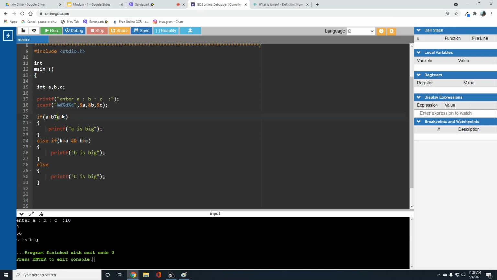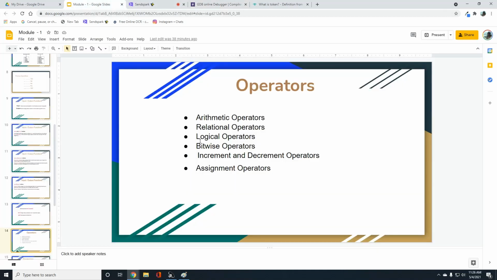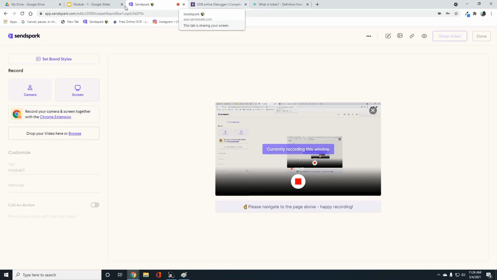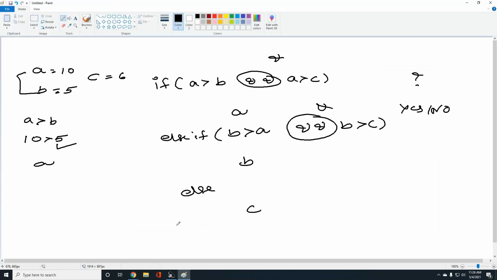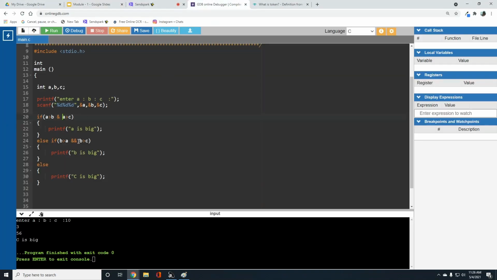Let me replace logical AND with a bitwise AND operator. Just now I showed a screen with logical operators and bitwise operators. Sorry, the single AND operator is a bitwise AND operator.